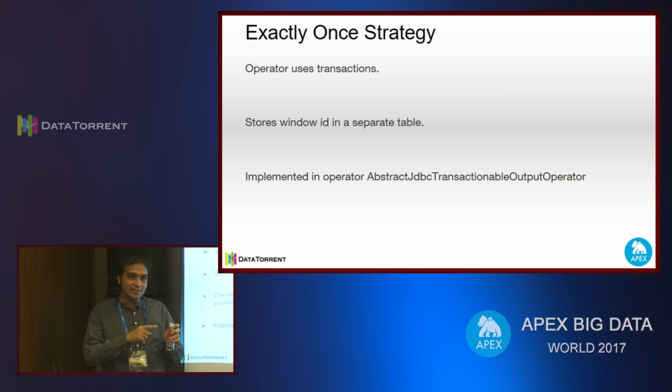Who is generating this window ID? This is generated in the stream, right from the input, there is a stream of data going in. These windows are nothing but control tuples which are emitted as a part of the stream. Right, but when you replay that stream, how do you make sure the same window ID is there? As I told you, we store the data in a place named buffer server. So buffer server will be responsible for that.